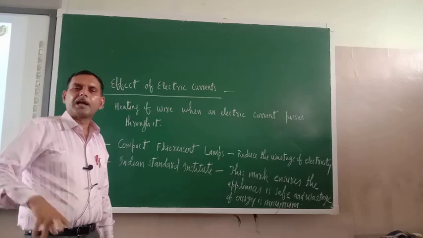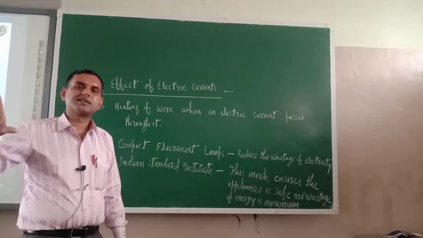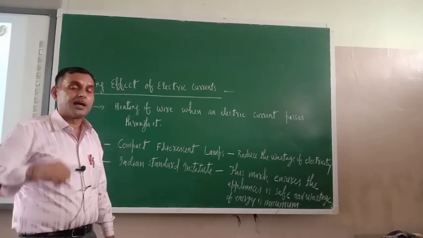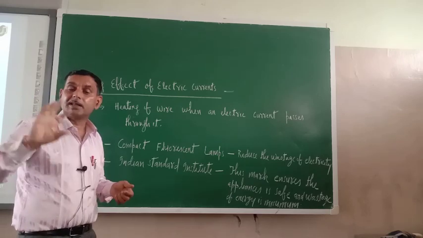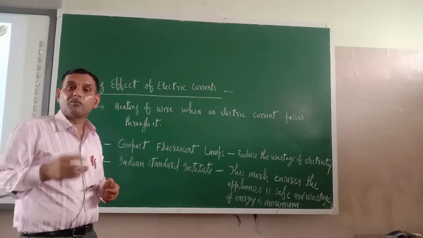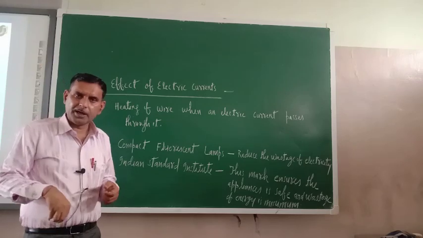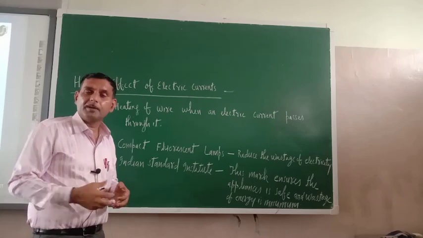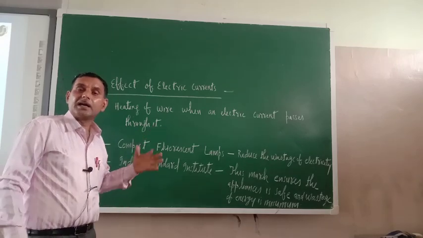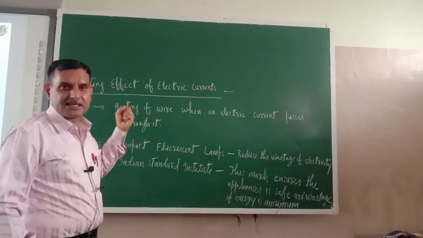In our daily life there are so many appliances we are using, like electric press, iron box, fridge, bulb, mobiles. These are electronic or electrical devices.